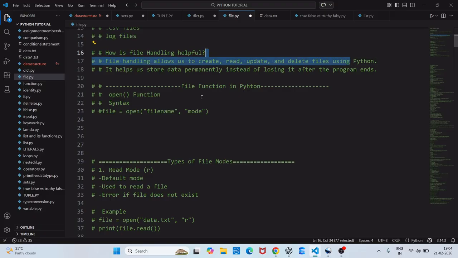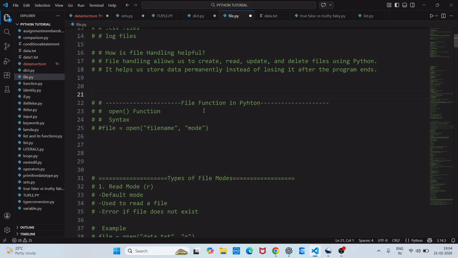Clear? The second point is that it helps us to store data permanently. Even if the computer closes and you come back tomorrow, the file will be there, since it is stored like a small database in your computer. Clear? So now let's start with the main topic, file functions in Python.